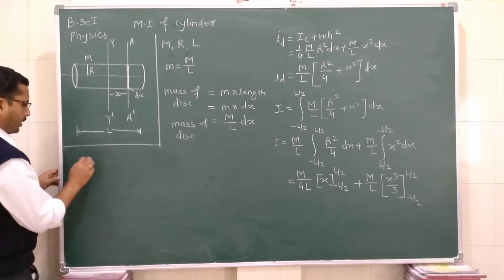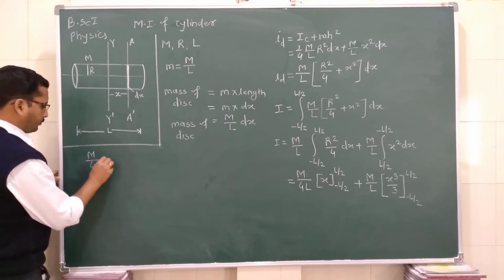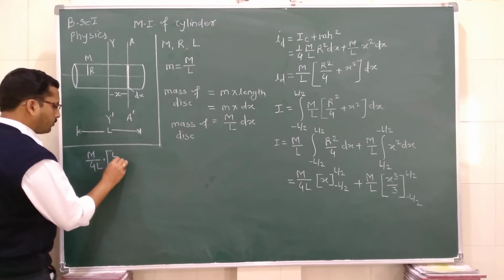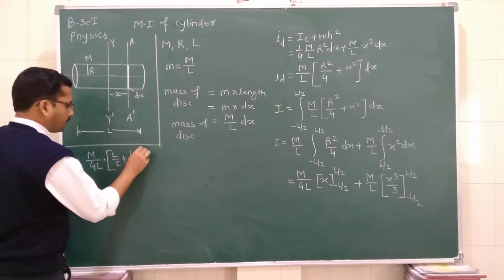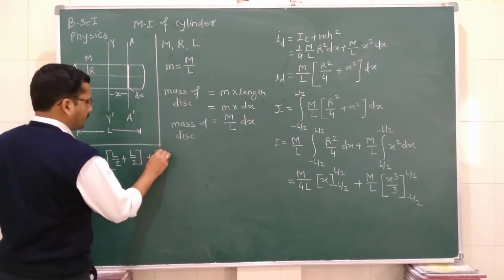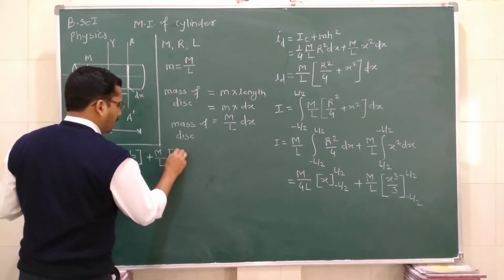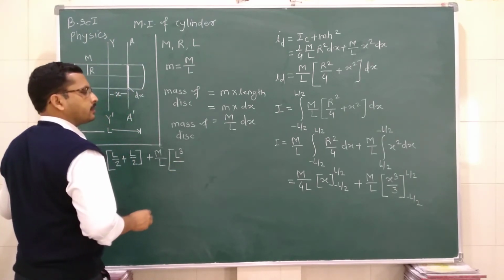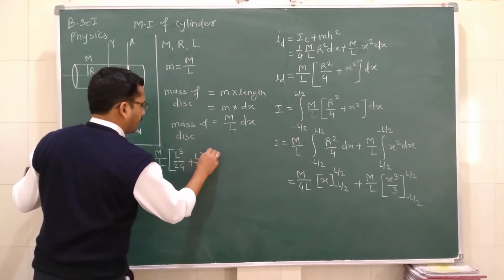It is m by 4L into, first of all we put the value of L by 2 minus minus L by 2, so this is L by 2 plus L by 2, plus m by L times x cube, that is we can write here L cube divided by 24 plus L cube divided by 24.